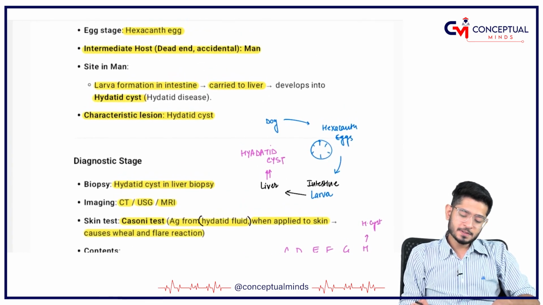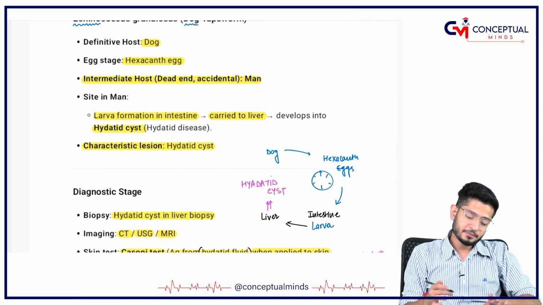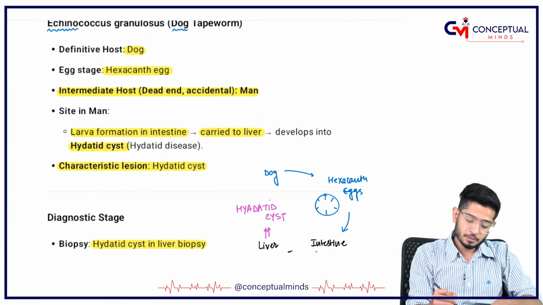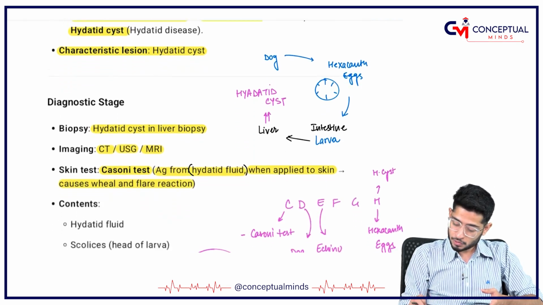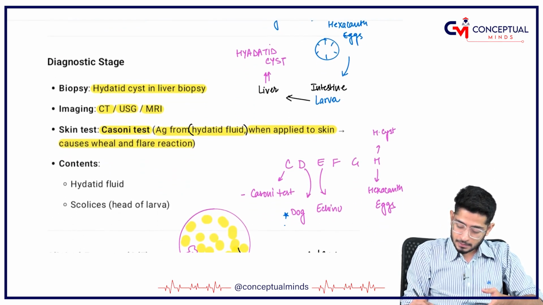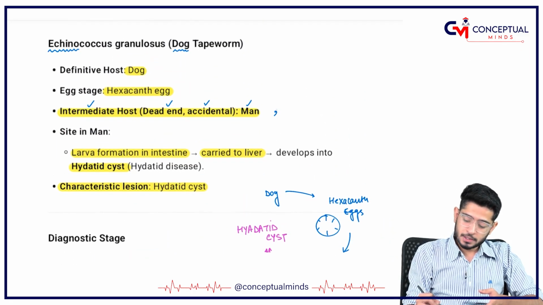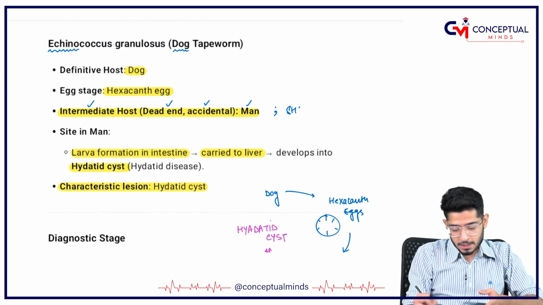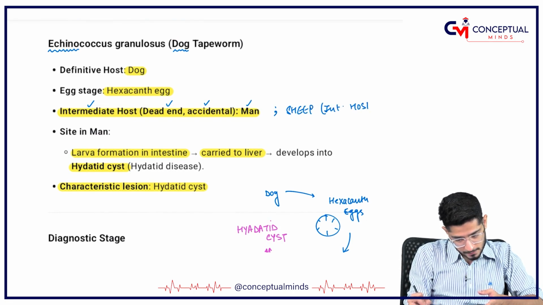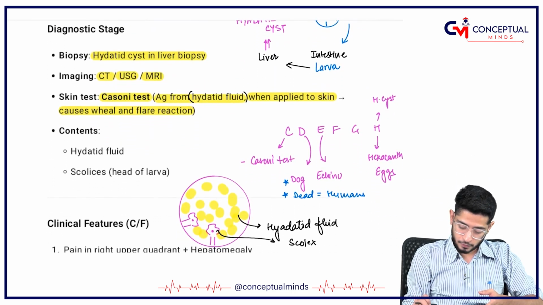So, two more things which I would like to tell you. The definitive host is the dog, and the intermediate host, or accidental host, or dead end host, is going to be man. So this is also important: the dog is the definitive host, and the dead end host is going to be the humans. Okay. One more host is also there, some books write it, some books don't: sheep is also an intermediate host for them.